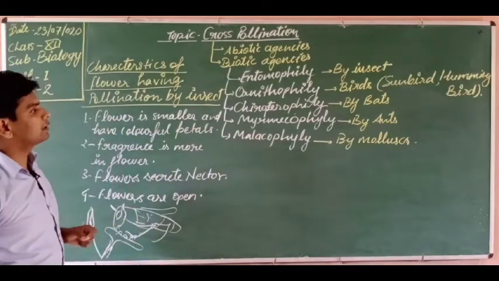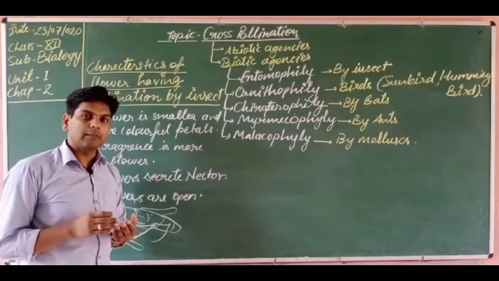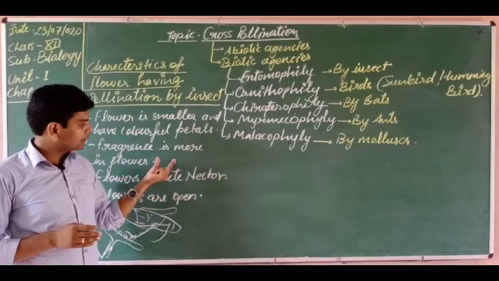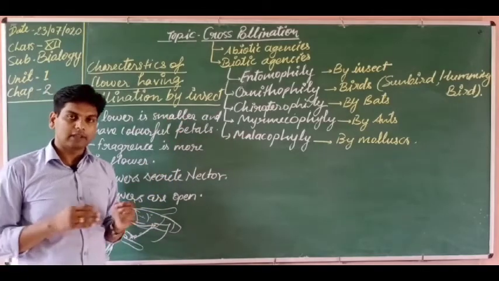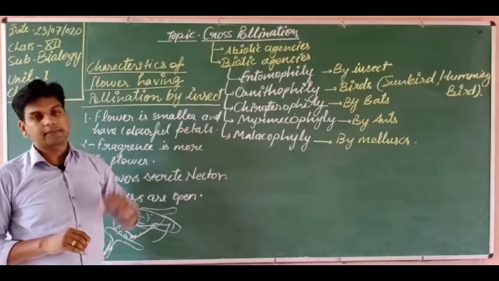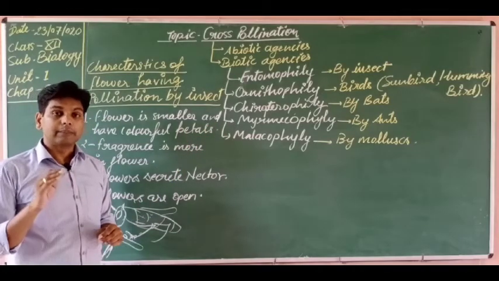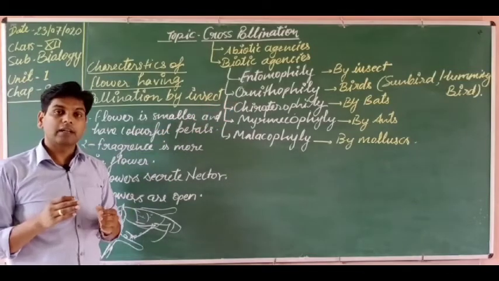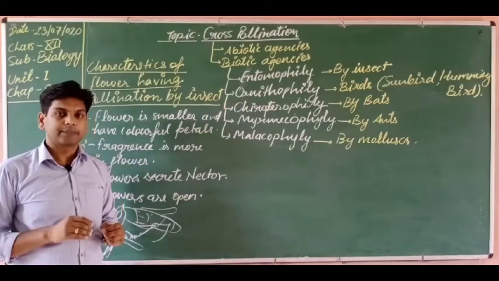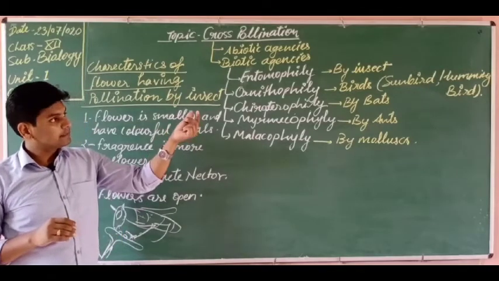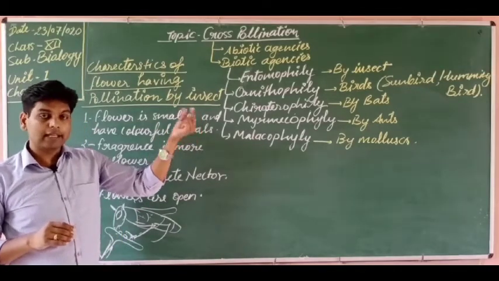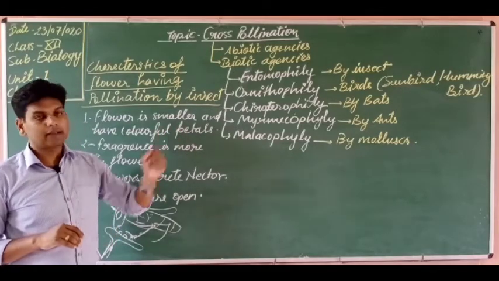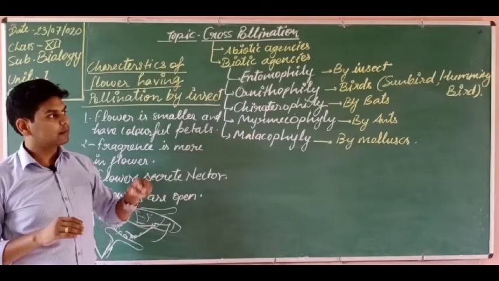Okay. So here, students, what is the role of birds? Why are birds attracted? We have discussed flower characteristics on the basis of insects being attracted toward the flower, but why are birds attracted toward the flower? Because these smaller birds also feed on nectar. That is why, to collect and feed on the nectar, they go toward the flowers and pollinate them in addition.